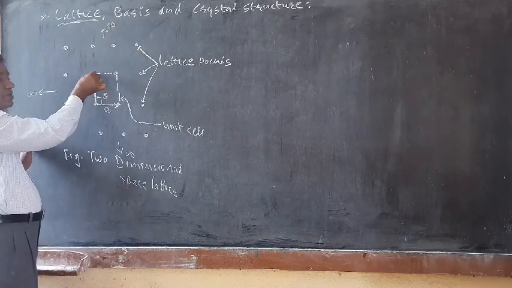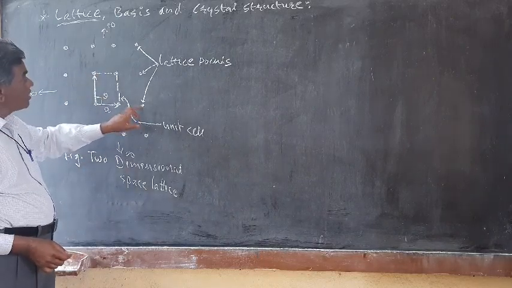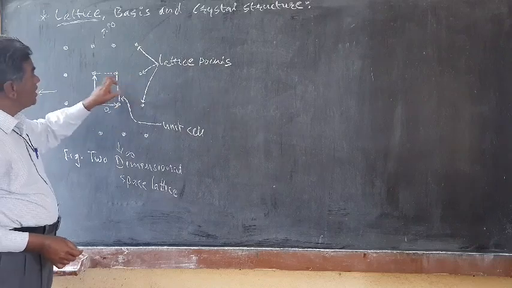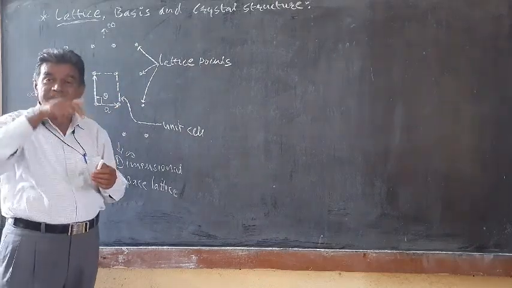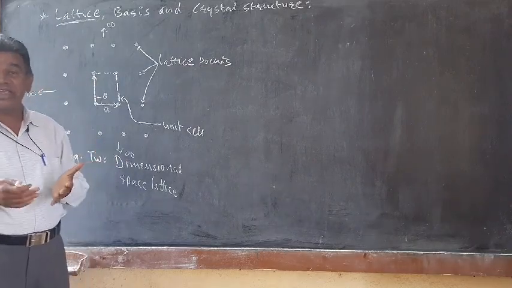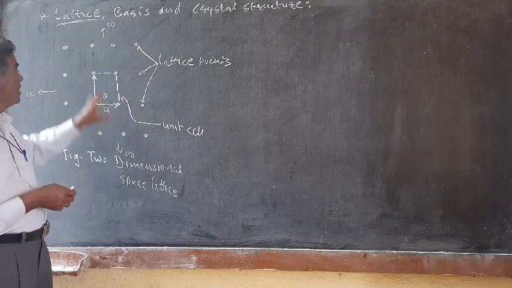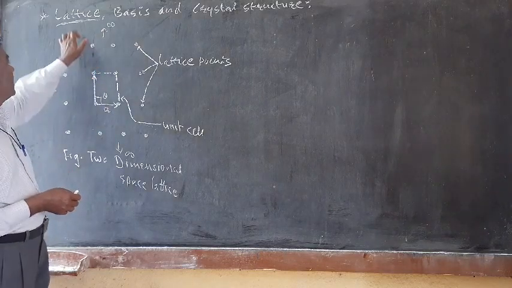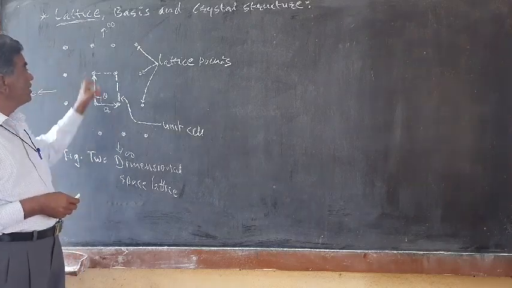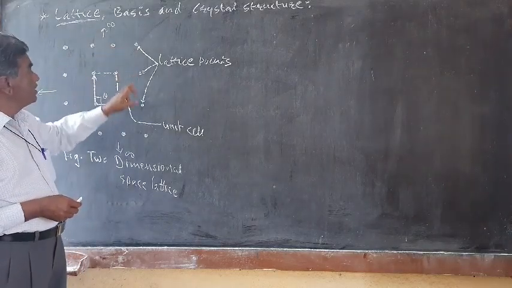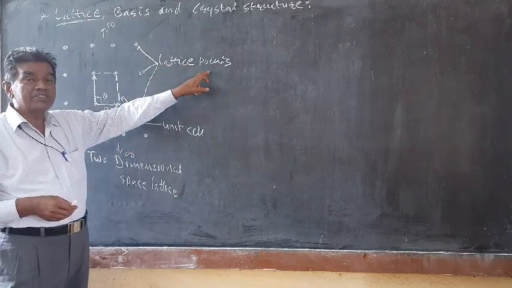So every point should have the identical surrounding in an array. Such an array of points is known as a periodic arrangement of the points, and such an arrangement is known as the lattice.